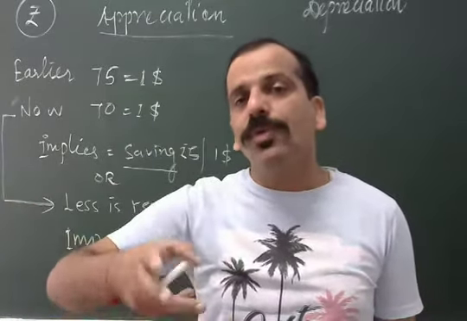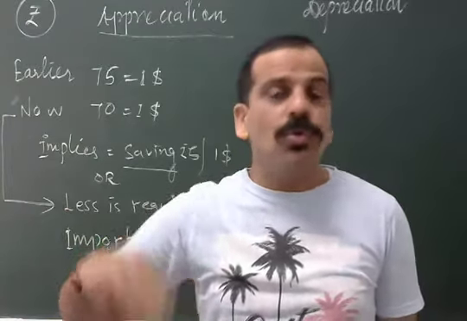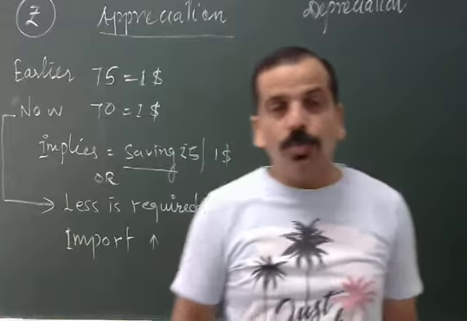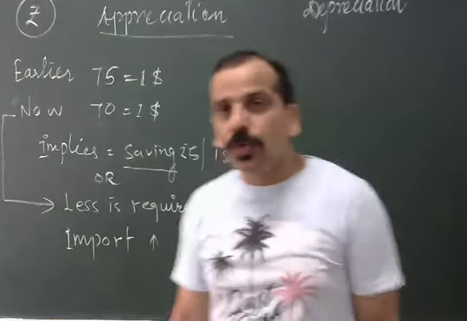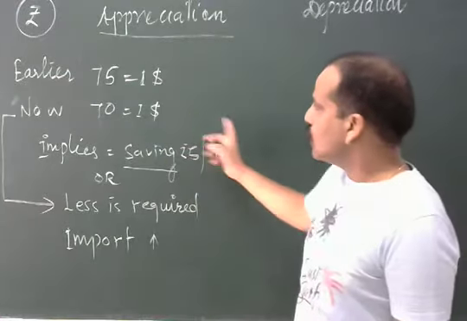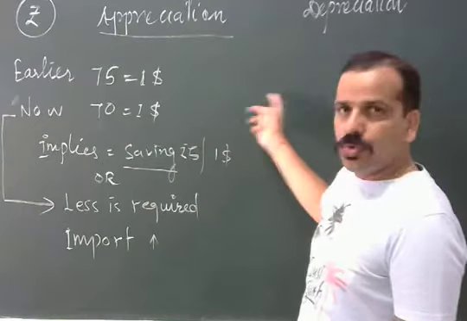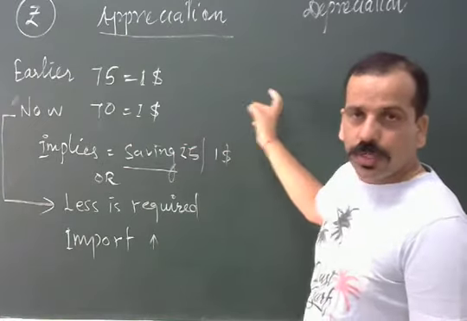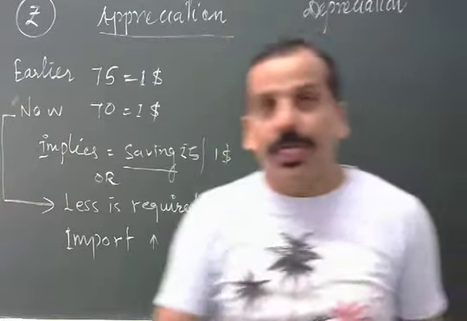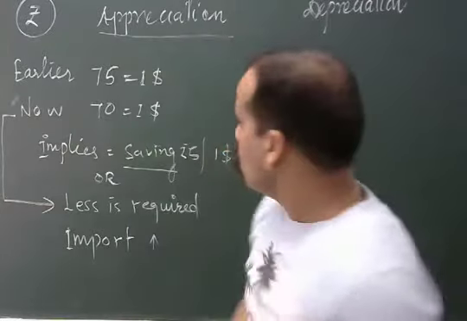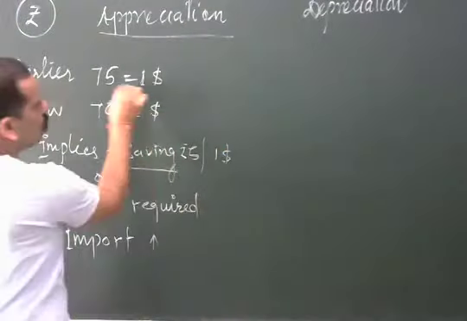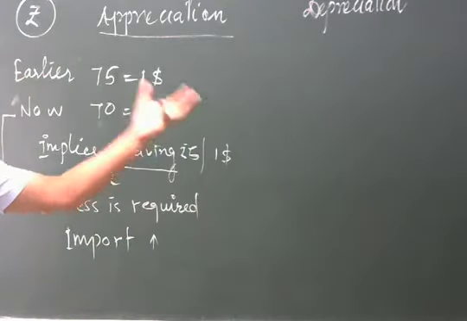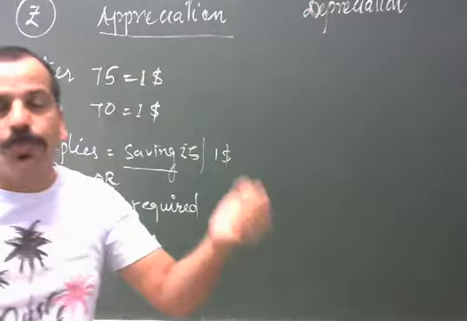So if there will be 5% saving per dollar, you will be able to save a huge amount of money. That's 70,000 crore, 75,000 crore. So straightforward, there will be a saving of 5,000 crore rupees. I am talking about 75,000 crore, the amount of money you are using for export and import.